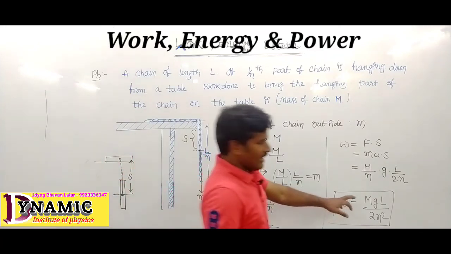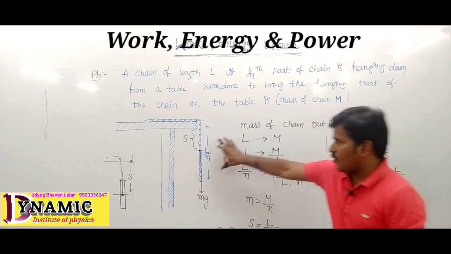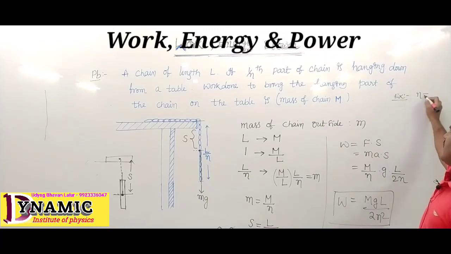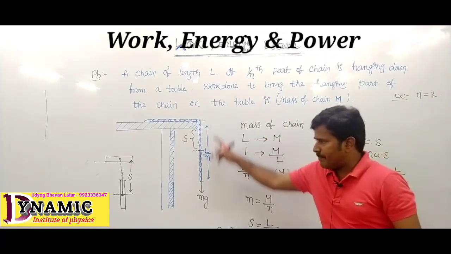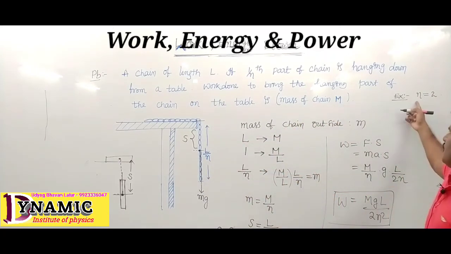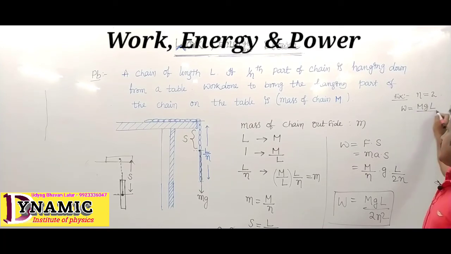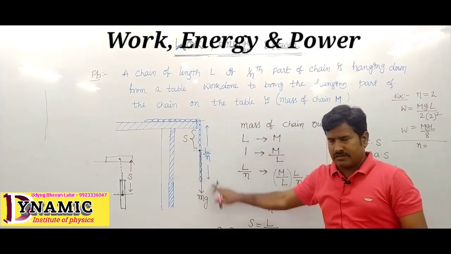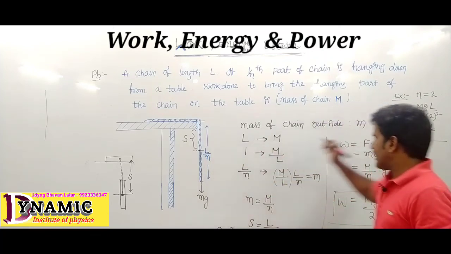Suppose half of the part is outside. Then n equals 2, and work done equals M g L upon 2 into 2 squared, which is M g L upon 8. If 1/4 of the part is outside, that means L by 4, n becomes 4.